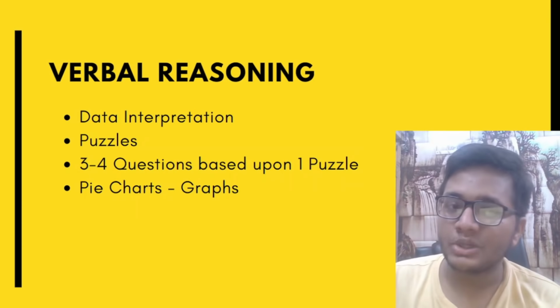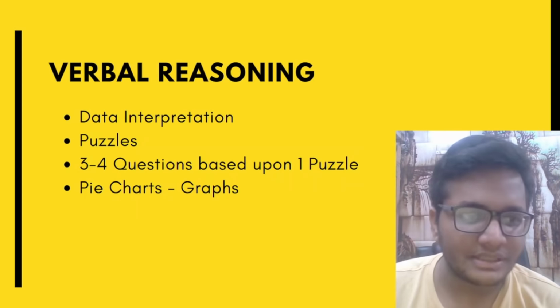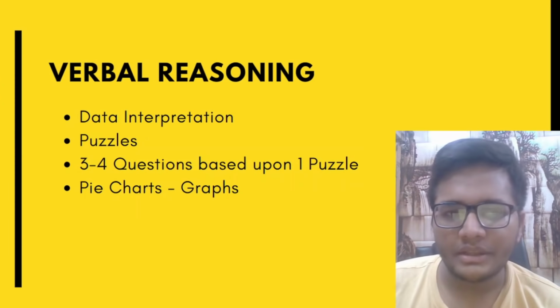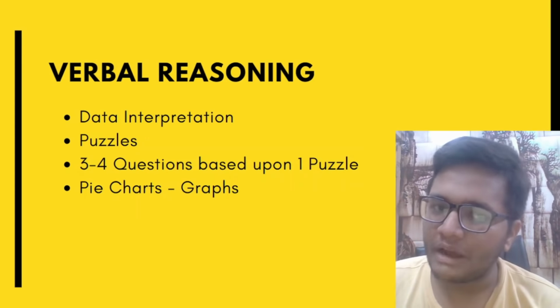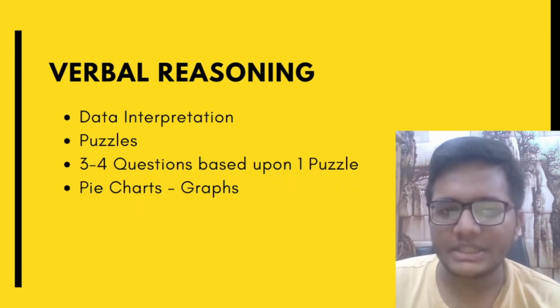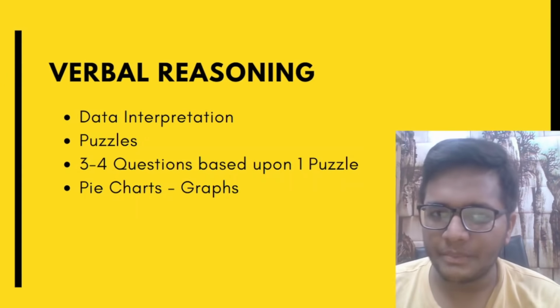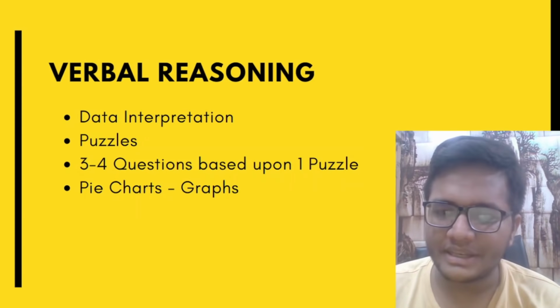There can be some puzzles also, for example a group of friends is sitting around a round table and they are discussing something and their positions have not been mentioned clearly. You'll have to get who is sitting beside whom. So these types of questions are asked in this particular section. So do prepare for this section well because they are the most scoring sections, verbal reasoning as well as the logical reasoning.